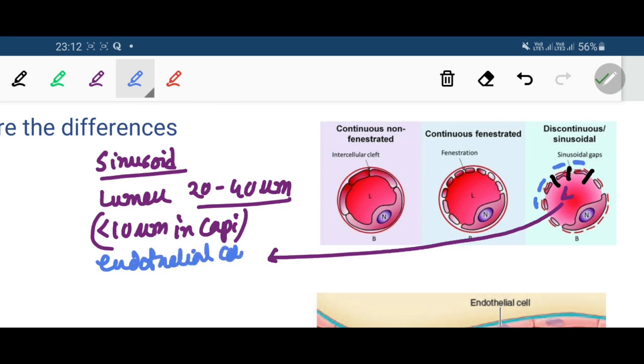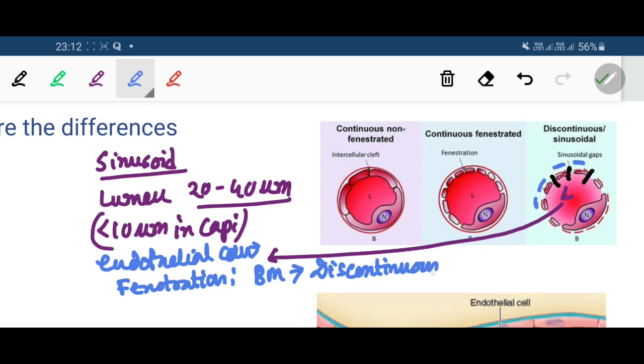Endothelial cells have fenestrations and basement membrane discontinuous. That is the difference between the two types, the sinusoids and the capillaries.